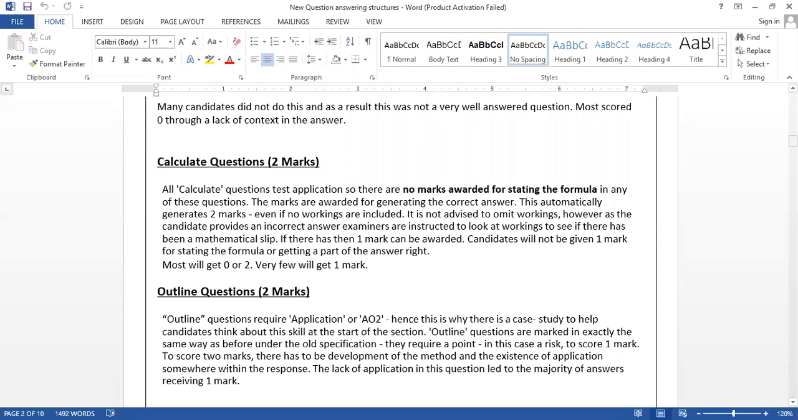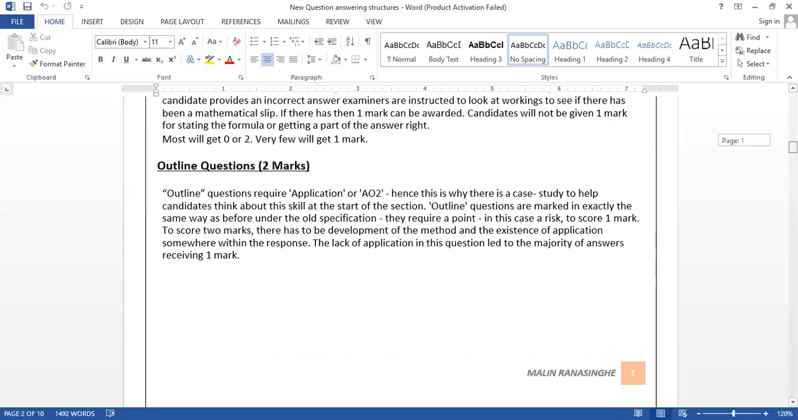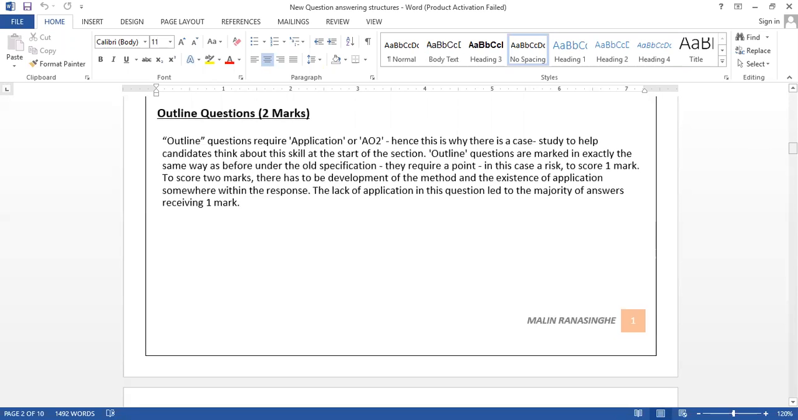Okay, let's go to the outline question. There's another 2-mark question coming in this kind of category, the outline question. Outline type of question, normally they are checking AO2. Outline questions require application for AO2.